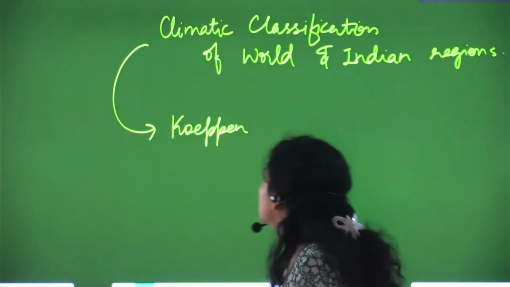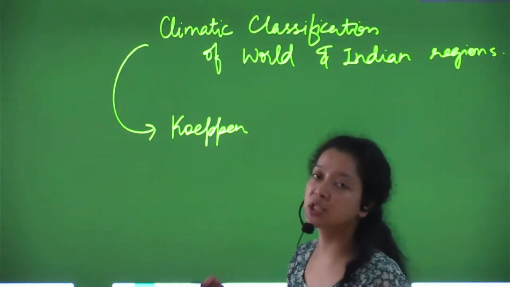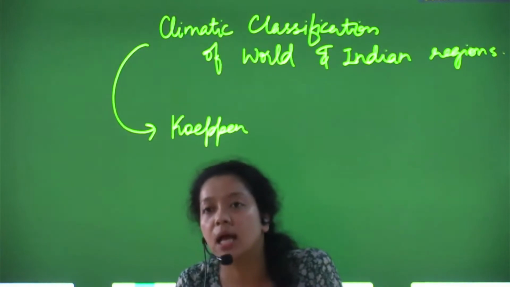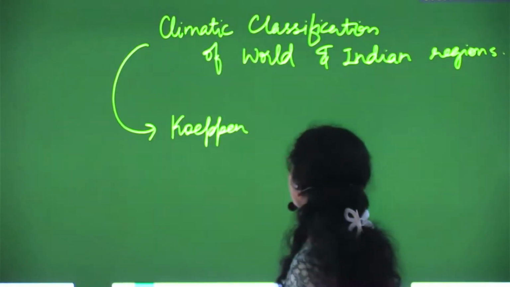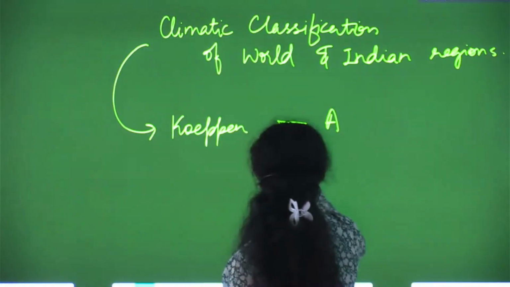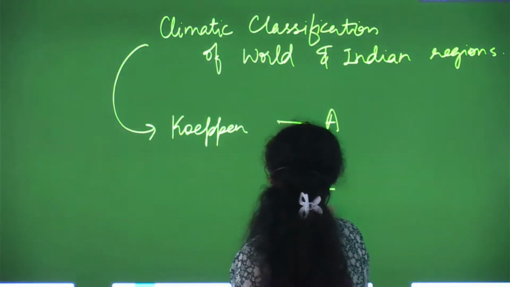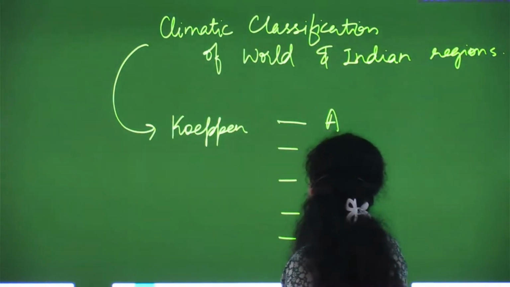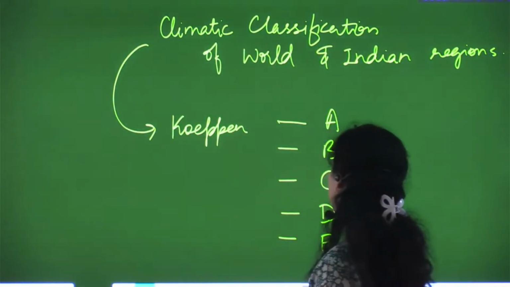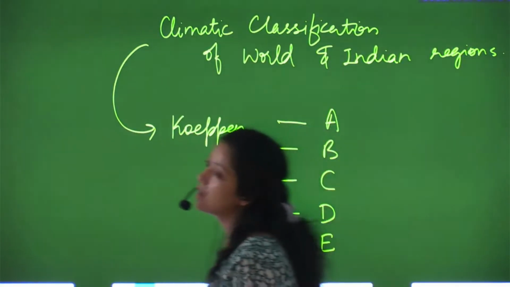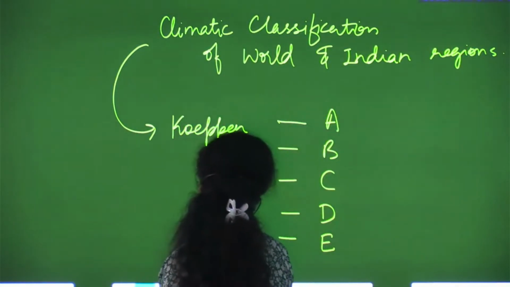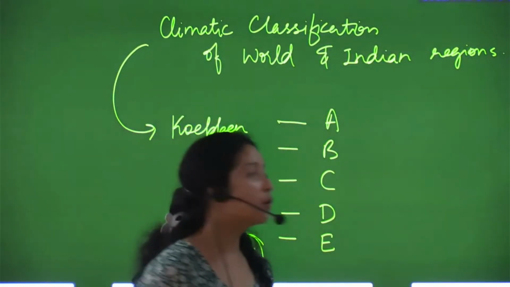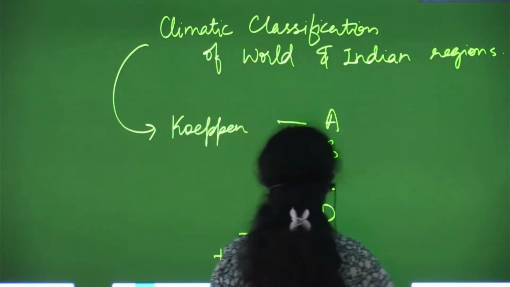In this classification, Koppen has used certain capital alphabets: A, B, C, D, and E. So Koppen has used these five alphabets. Later on, H was added, and I'll tell you what this H stands for. But let's see what this A is.